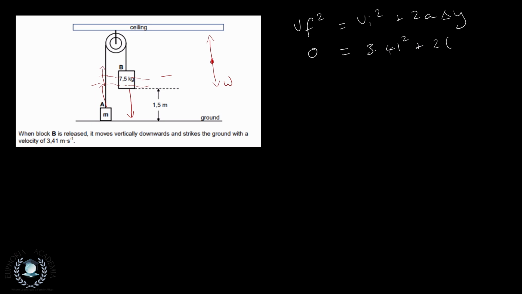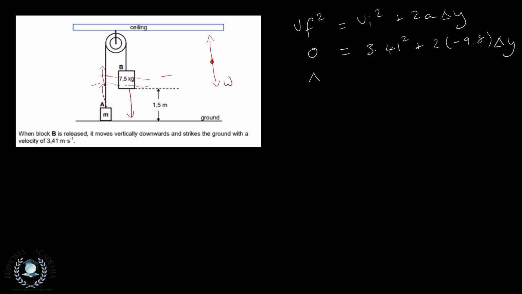Now note, I'm not going to account for the acceleration of the system, but it's actually going to be due to gravity, because it's trying to stop this thing from going up, and we're trying to find delta y.